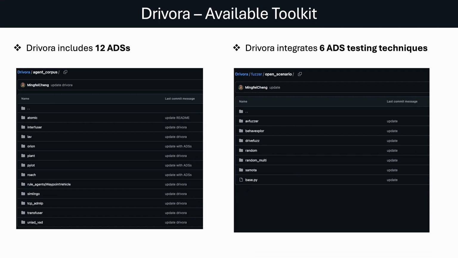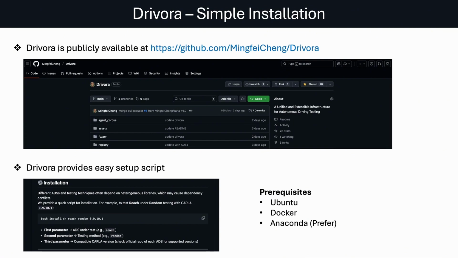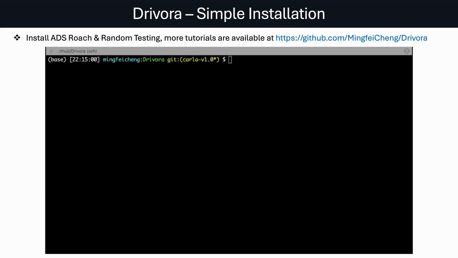Our tool currently supports 12 different ADS, covering module-based, end-to-end, and vision language-based systems. It also supports 6 different search-based testing methods. Our tool is publicly available on GitHub with a detailed README for usage. We provide easy setup scripts for different ADS and testing methods. Assume you have already set up the prerequisite. We're showing installing ADS Roach with the random search method.